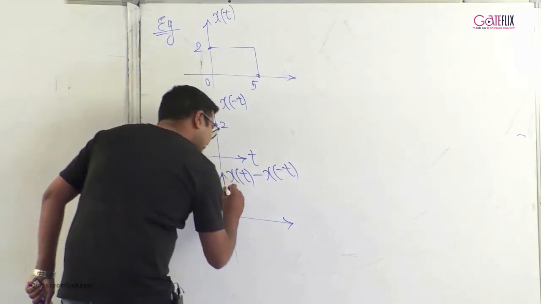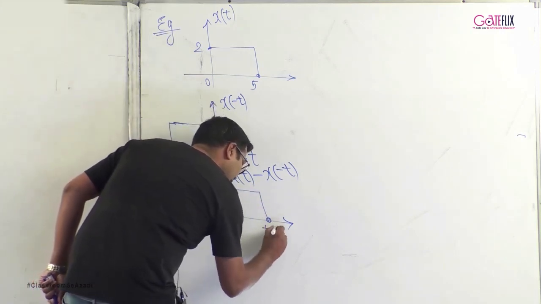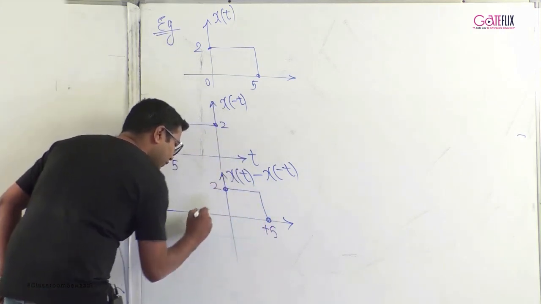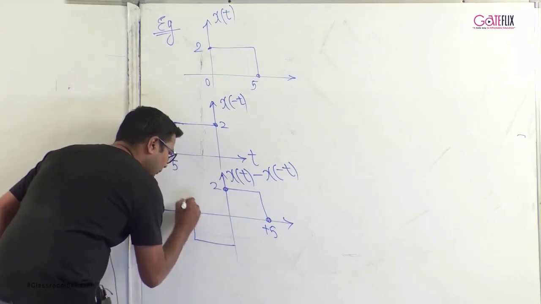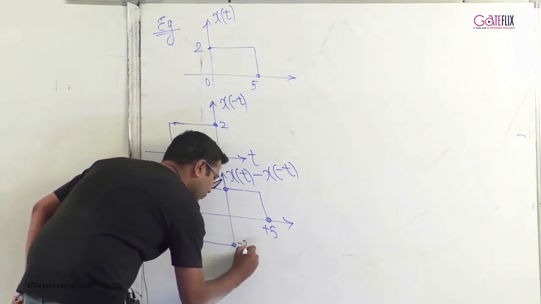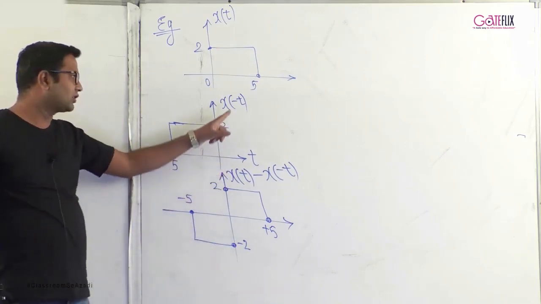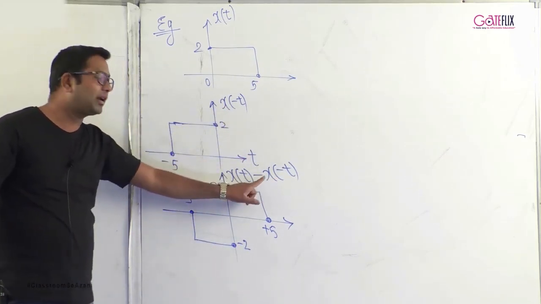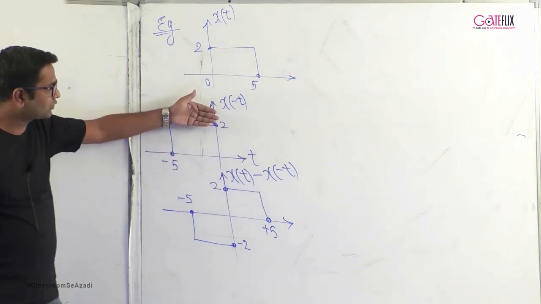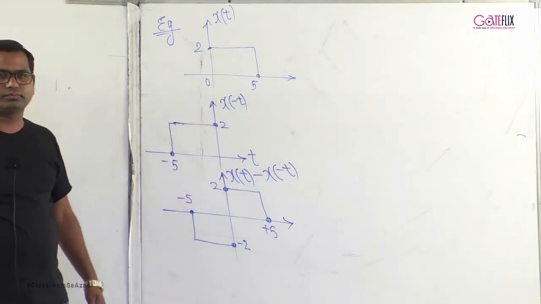So if you draw this, this will be plus 5, the amplitude is plus 2. This will be minus 5, amplitude is minus 2. Why you get the amplitude as minus 2 is because x of minus t is multiplied here by minus 1. So plus 2 would become minus 2.